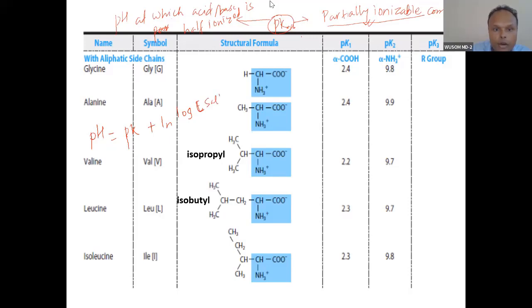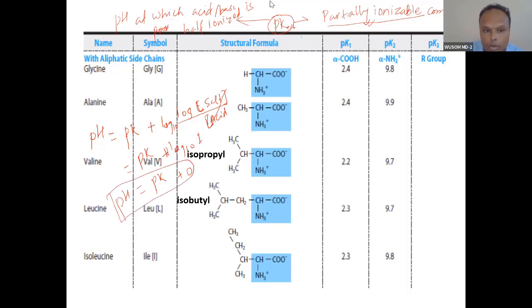Salt means the ionized form, and acid is the unionized form. Log of salt over acid: if salt and acid become equal, the ratio is 1, and log of 1 is 0. So you can see this term becomes 0, and pH is equal to pK. We can derive this from the Henderson-Hasselbalch equation.